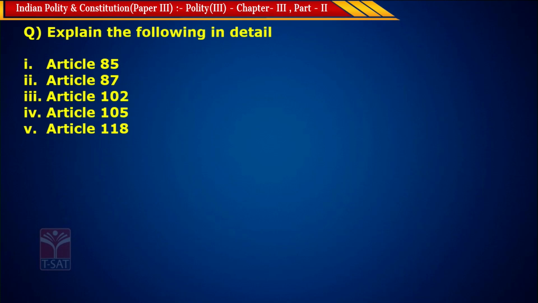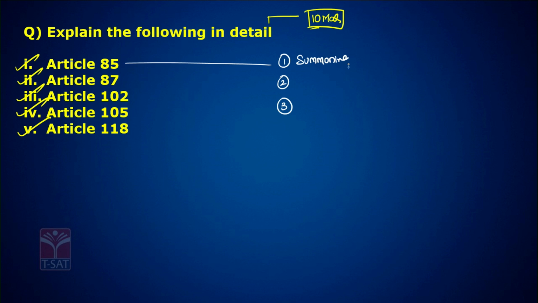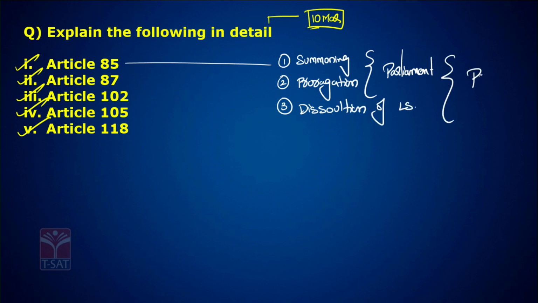Explain the following in detail. See, there are 5 things. Imagine this question is a 10 marker, so each has 2 marks. Firstly, Article 85. Article 85 talks about 3 things: summoning, prorogation of parliament sessions, and dissolution of Lok Sabha by the President of India.